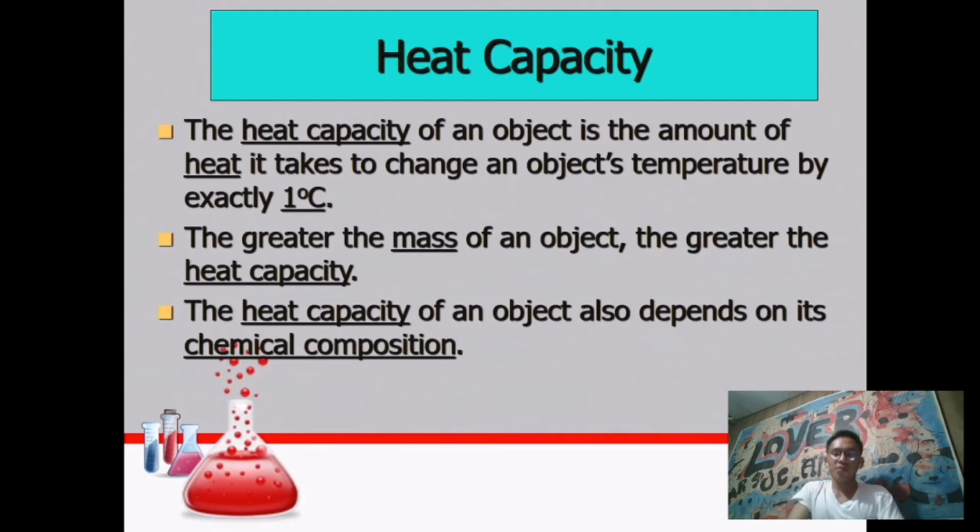For example, 100 grams of aluminum has a higher heat capacity compared to 50 grams of aluminum. It is because it is stated here that the greater the mass of an object, the greater the heat capacity. Aside from the mass of an object, the heat capacity also depends on its chemical composition. Once the chemical composition of a substance is strong, there is a big tendency that its heat capacity would also be stronger because its chemical composition is strong.